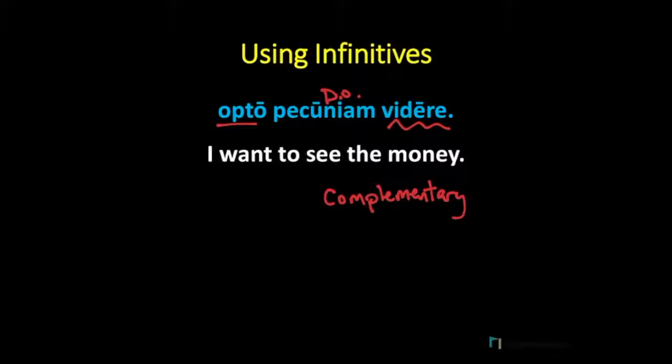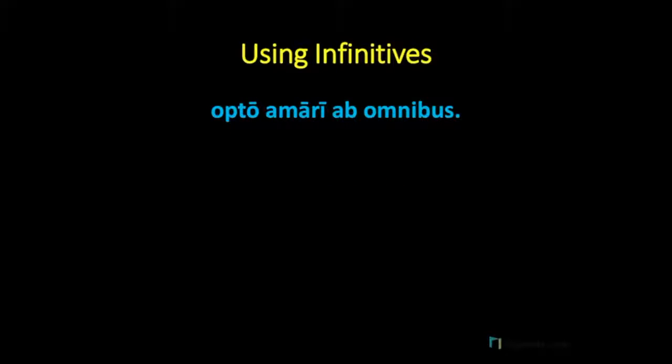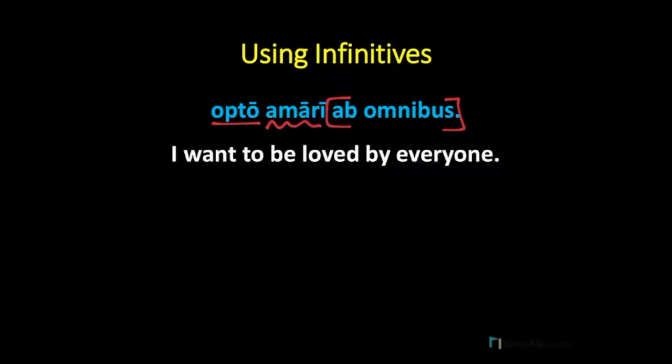This is complementary. Now here's another complementary infinitive example. Opto amari ab omnibus. Our main verb is opto, our infinitive is amari, and that is a present passive infinitive. And with the passive verb, we have this ab phrase, prepositional phrase, which is an ablative of agent. And we translate this as, I want to be loved by everyone. Amari, our present passive infinitive, is translated as to be loved. And the idea to be loved completes the meaning of I want.